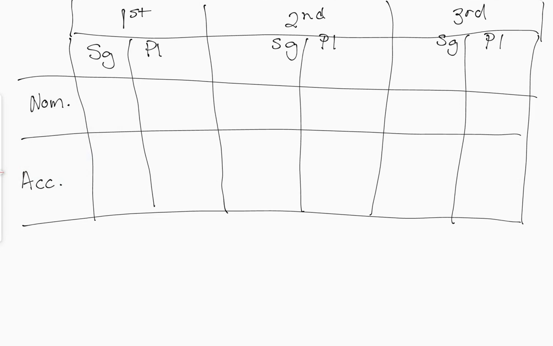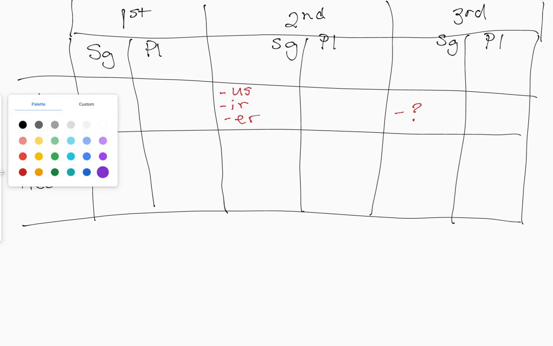Things that we know for sure. In the first declension, the nominative singular ends with an A. In the second declension, my nominative singular will end with US, IR, or ER. And my third declension is my catch-all one, so this is the one that's going to be varied. So I'm going to put it with a question mark. What else do we know? I'm going to change my color for my nominative plural.